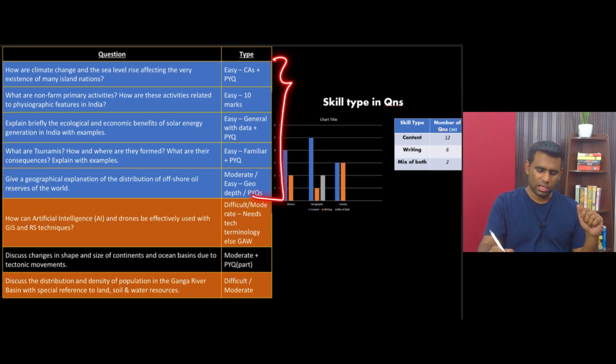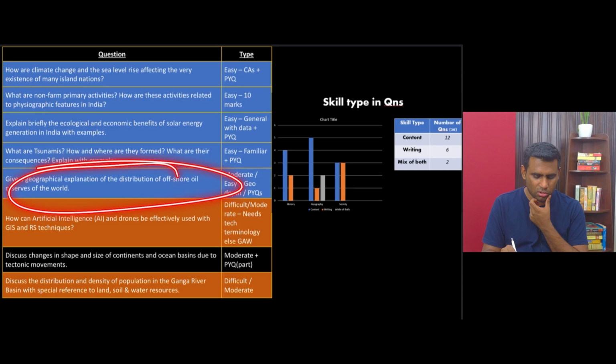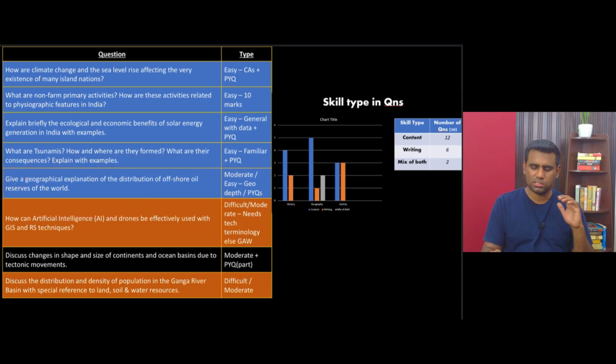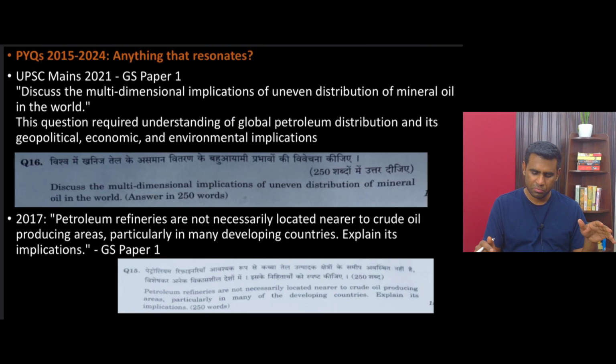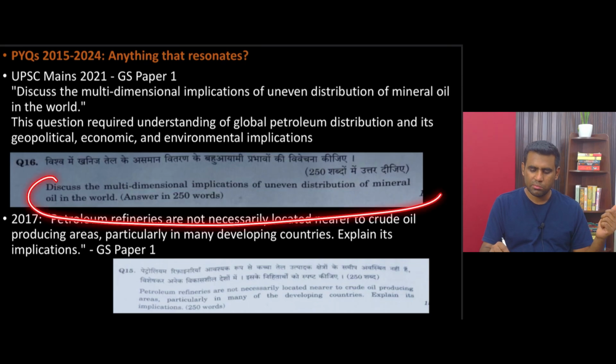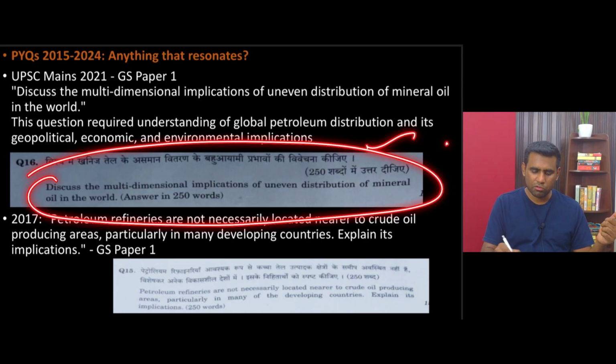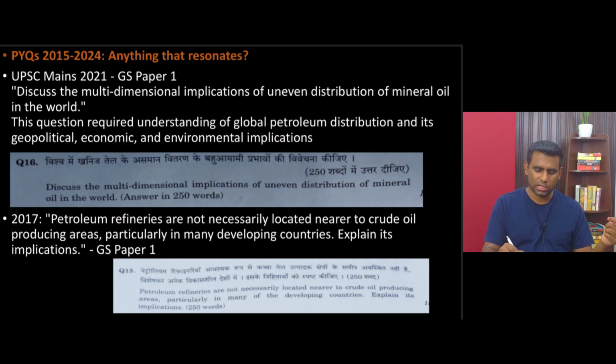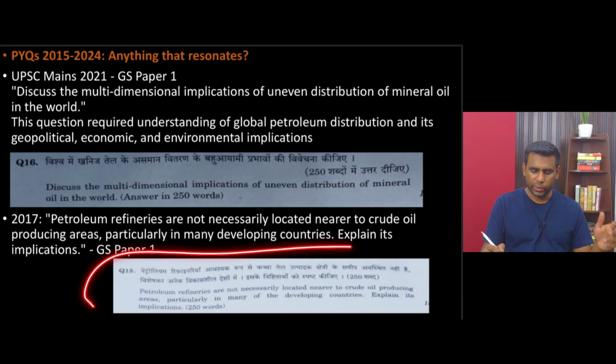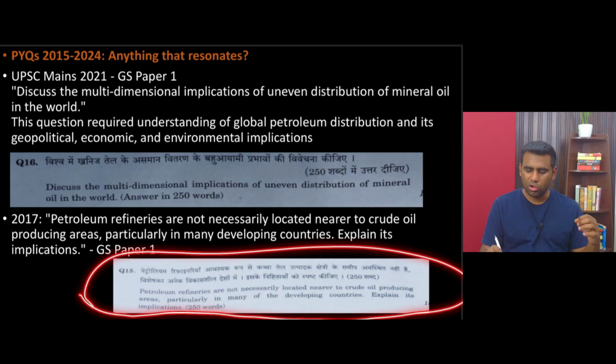So that's why I would say, and even the question on give a geographical explanation of distribution of offshore oil reserves of the world, it's simply a previous year question. Discuss the multidimensional implications of uneven distribution of mineral oil in the world. So it was a question asked in 2021. And in 2017, petroleum refineries are not necessarily located near to crude oil producing areas. Explain the implications.